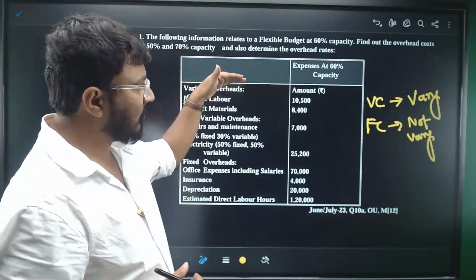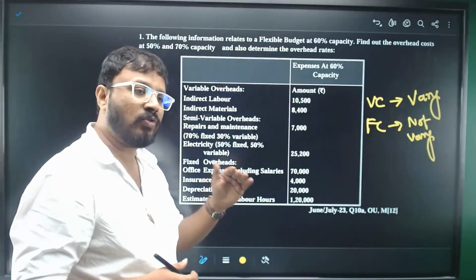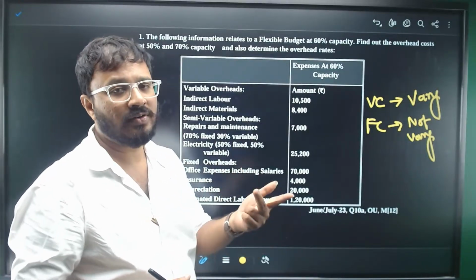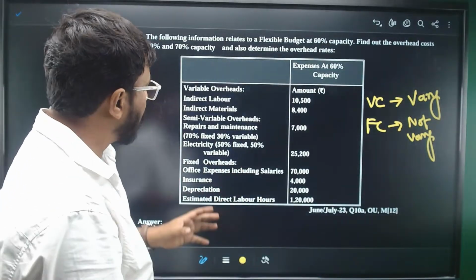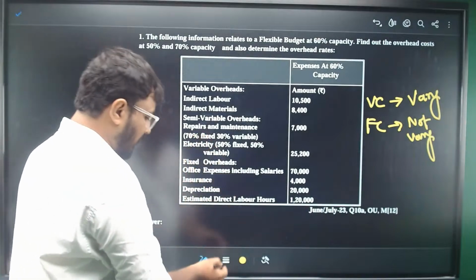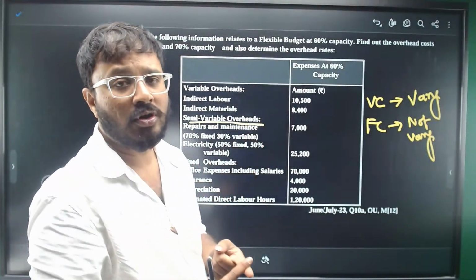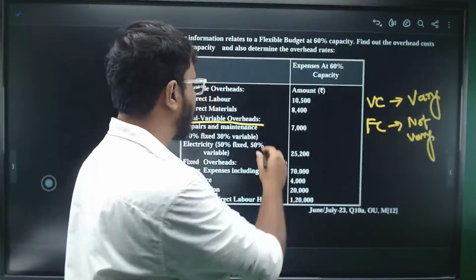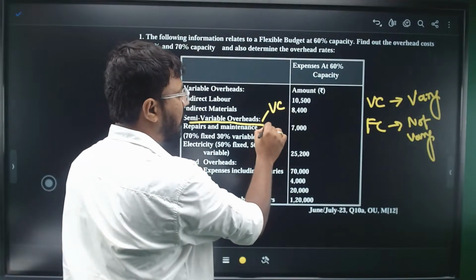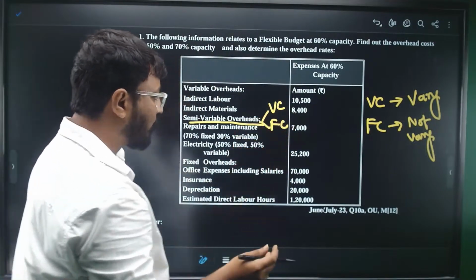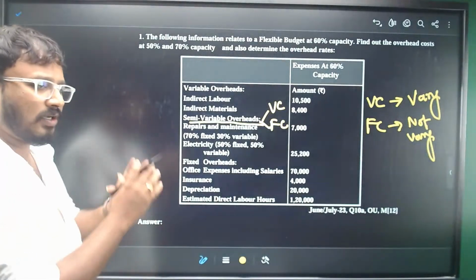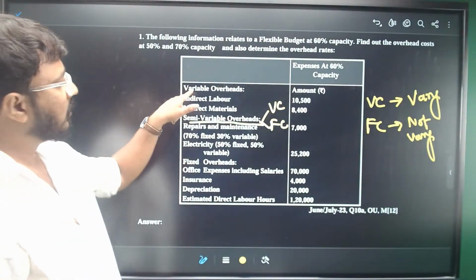Now, in the given information, you will see variable costs, semi-variable costs, and fixed costs. Semi-variable costs, as highlighted here, are a mix of both variable cost and fixed cost. That proportion they will mention. Let's look at the question first formally.